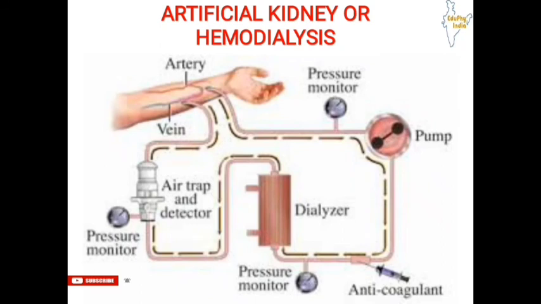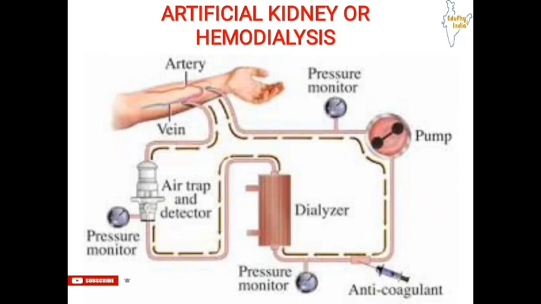So, what is this artificial kidney? This artificial kidney is a device which removes nitrogenous waste products from the blood through the process of dialysis. Dialysis is the removal of nitrogenous waste from the blood, and there is the word hemodialysis because there is involvement of blood and removal of nitrogenous waste from the blood. So this is the word hemodialysis or artificial kidney. So let us see how it works.